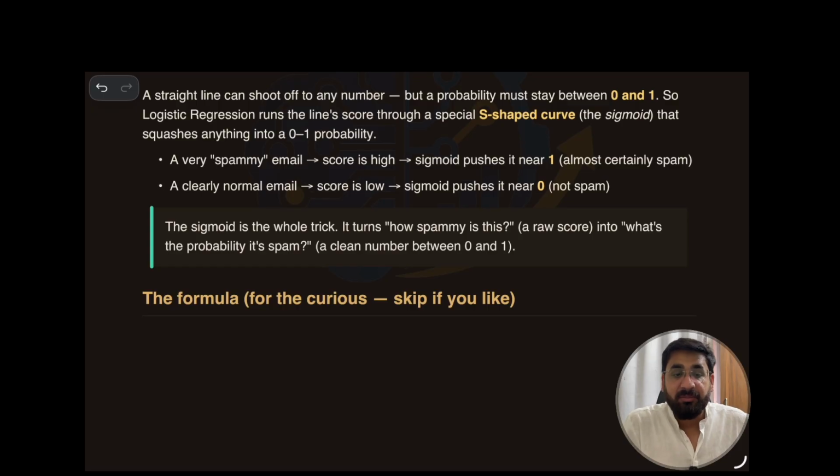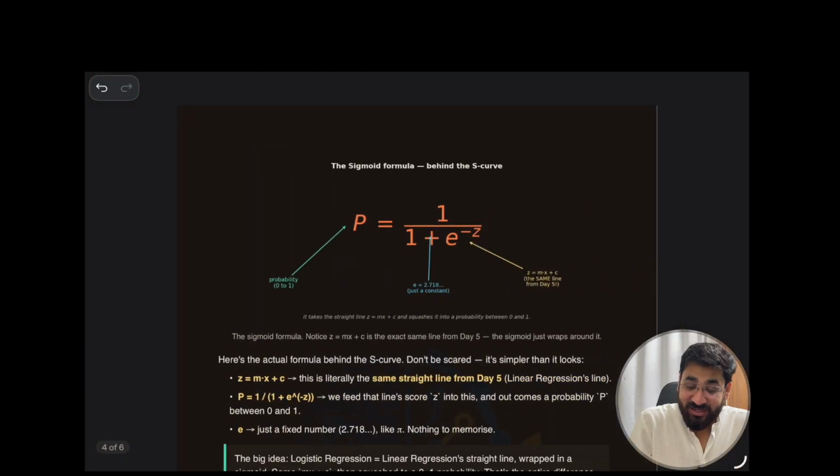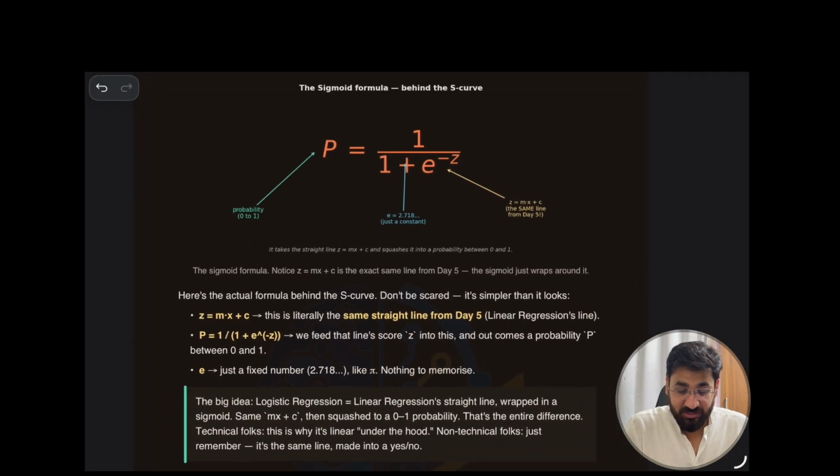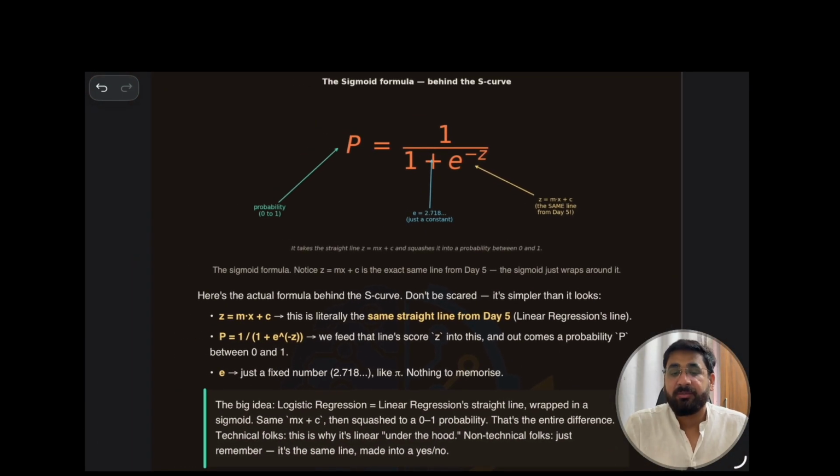Now take an example of when we call an email spam or not. When it is beyond 0.5, it is not a spam. When it is below 0.5, we call it a spam. Okay, now the real thing, how it is mathematically. If you are from a non-technical background, don't worry, it is very simple, you can skip that. But if you are from a technical background, you should know this, because it's really simple.